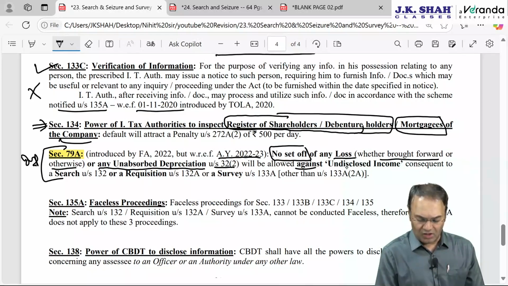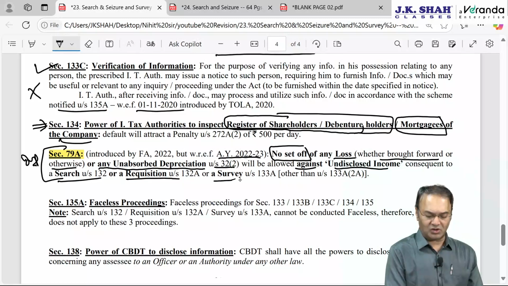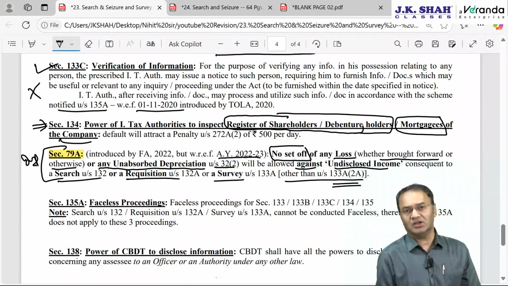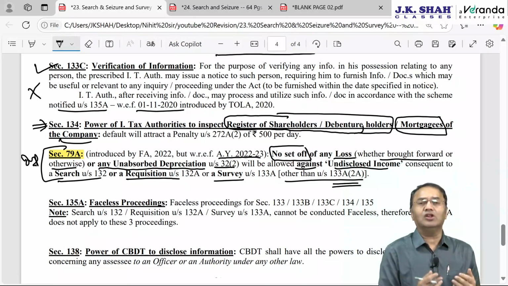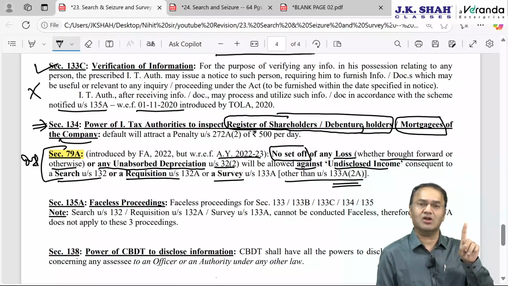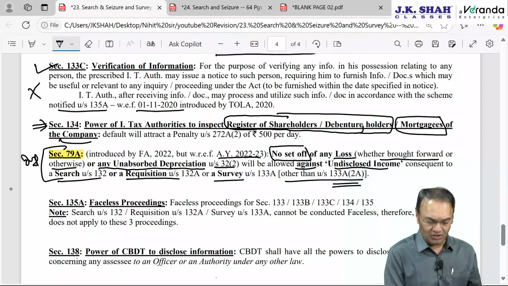No set-off will be allowed against undisclosed income which is found out as a result of search or requisition or survey. Survey under 133A other than 133A(2A). 133A(2A) means TDS TCS survey. In TDS TCS survey, ideally no undisclosed income will be unearthed. Undisclosed income will be found out as a result of normal survey under 133A subsection 1 or under subsection 5, function ceremony event related survey.